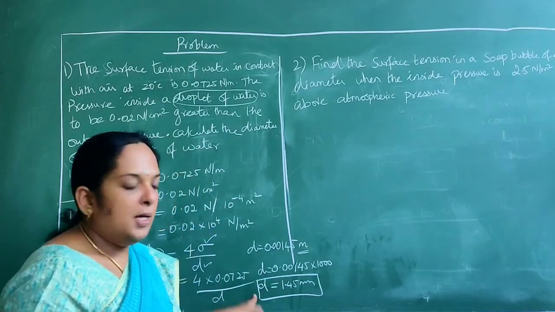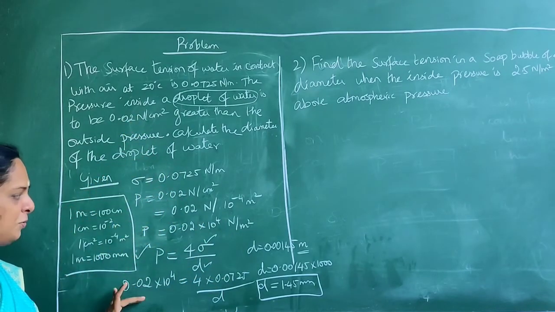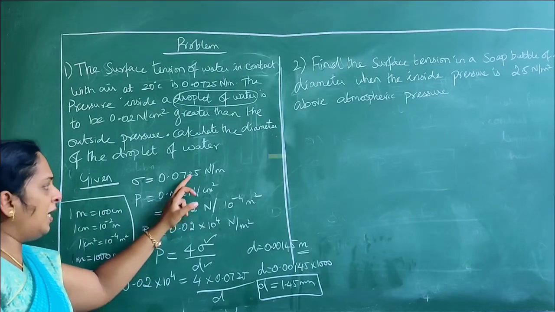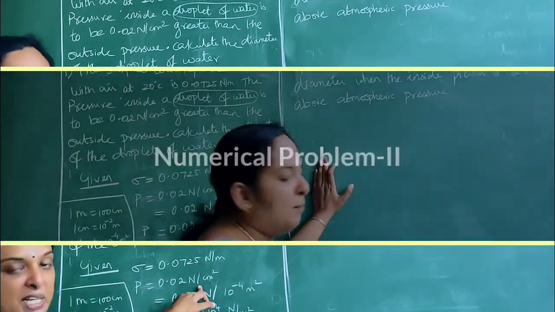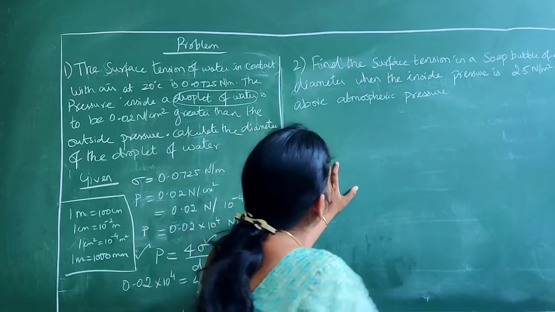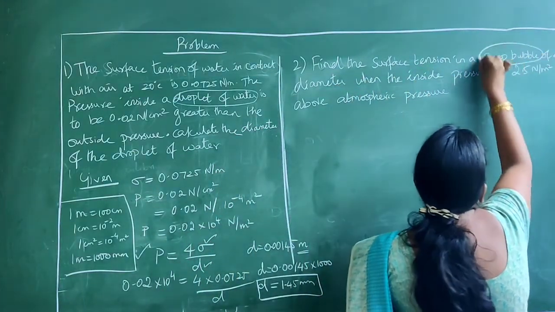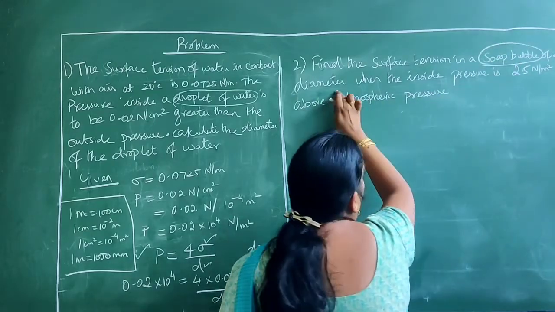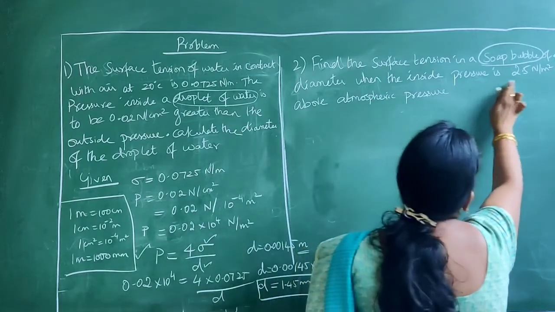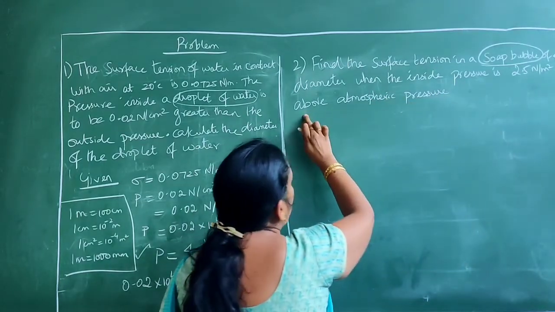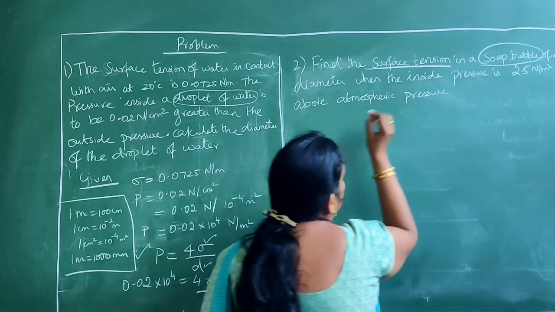Is it clear? In this question they have given it directly, so you have just substituted. But always remember you have to check the unit conversion. Now once you check, go for the second problem. This is also the same, find the surface tension, but here the case is a soap bubble of 40 mm diameter. The diameter is given here, when the inside pressure is 2.5 Newton per meter square above the atmospheric pressure. So they asked you to find out the surface tension.